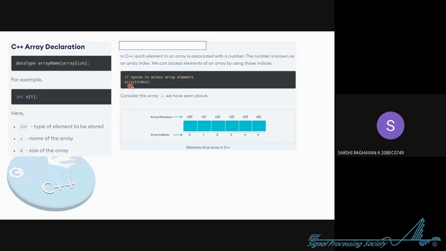So when you want to tell the compiler, okay, go and do this on this element, how will you tell it? You will give the name of the array, that is Dora cake, and then inside the square brackets you will give the index number. So if I want to ask it to work on the second element of the array, I will give the desired element minus 1. So element number 2, that is 2 minus 1, so I'll give array 1. See, you can see it here. X bracket 1. So it is the element number 2.